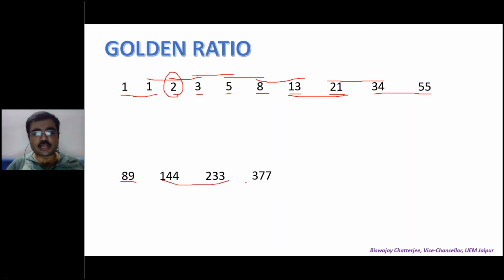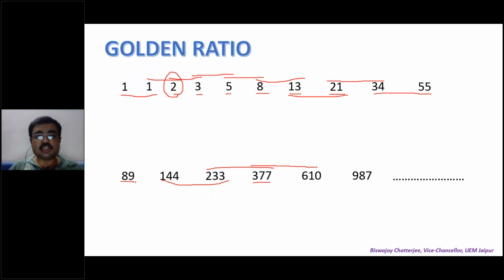Any two numbers added together gives you the next number. So the next number is 610. Why? 233 plus 377 makes it 610. And the next number is 377 plus 610 makes it 987. And so on. This is a series. Dot, dot, dot, dot. This is a series of numbers, a very special series.